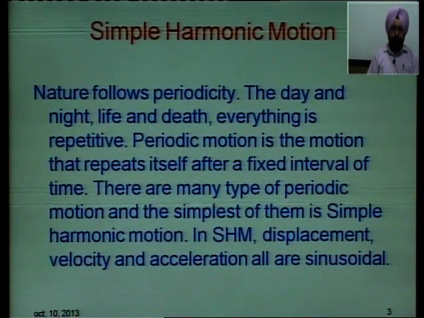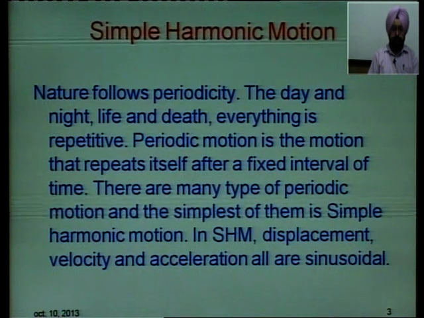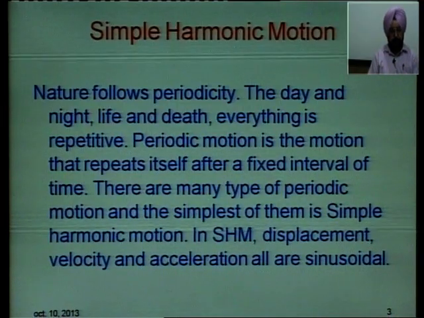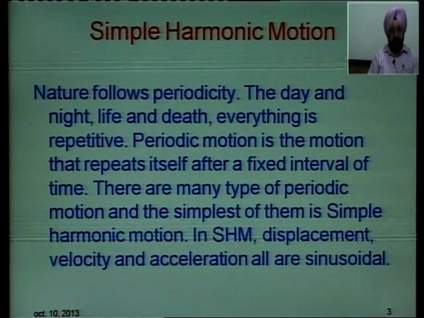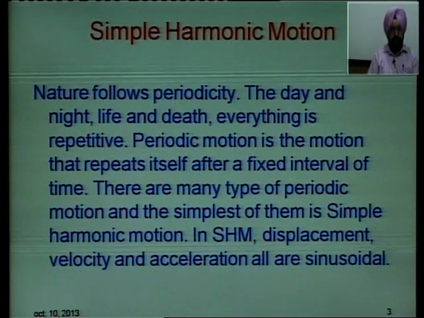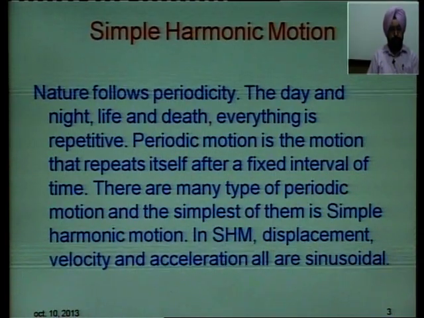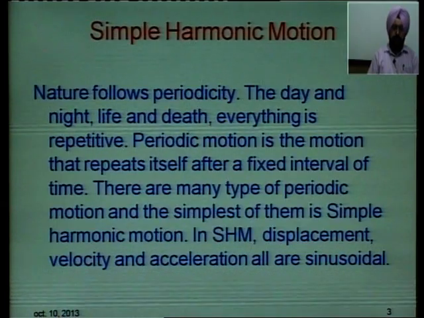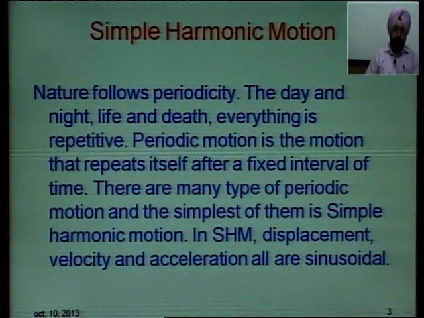There are many types of periodic motion, and the simplest of the periodic motions is called simple harmonic motion. In simple harmonic motion, displacement, velocity as well as acceleration, all these are sinusoidal, means follow sine curve.